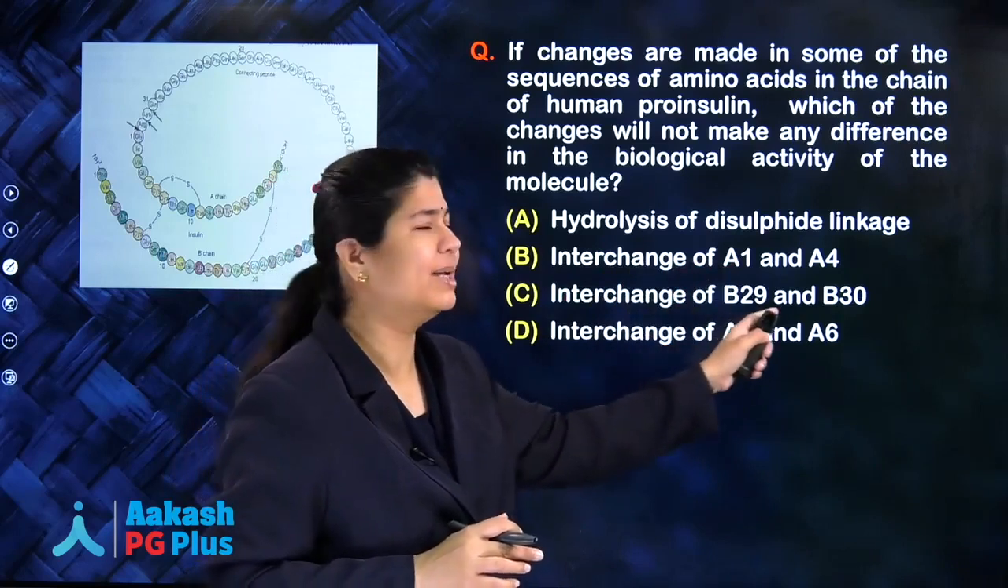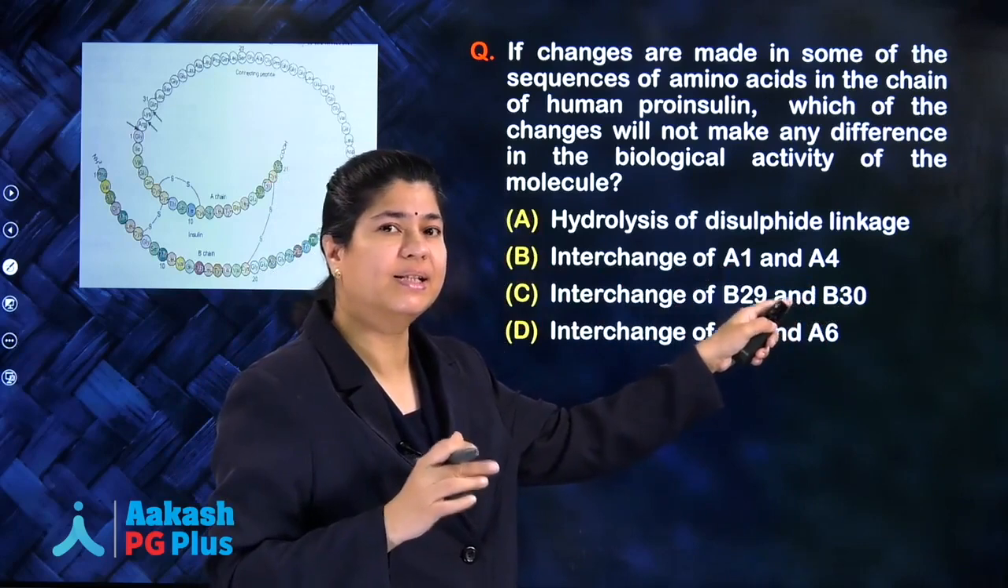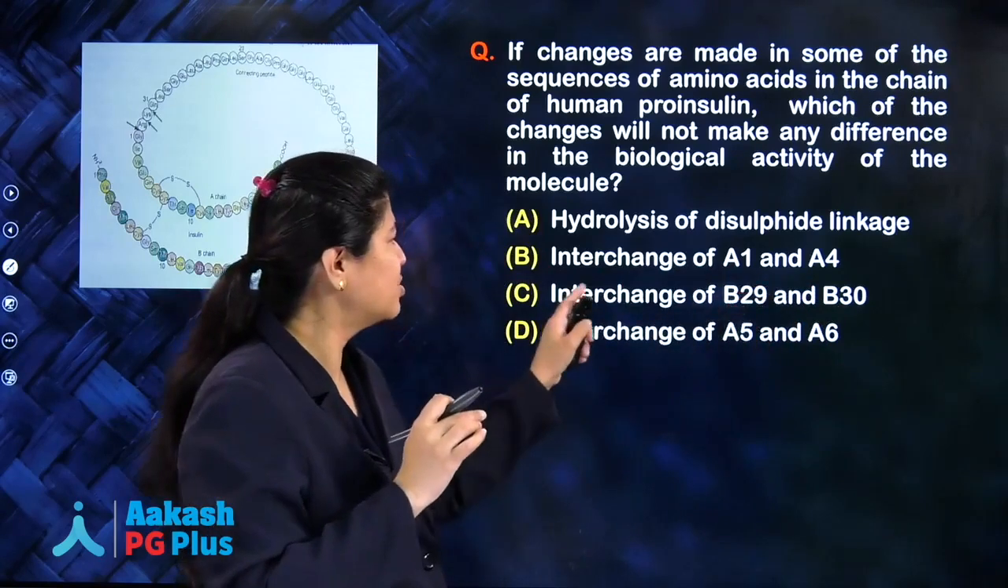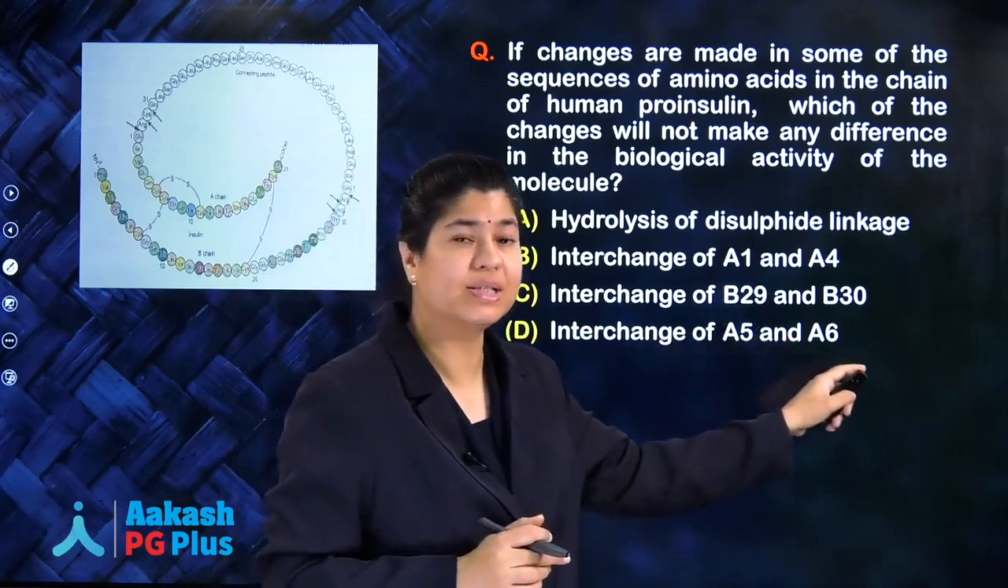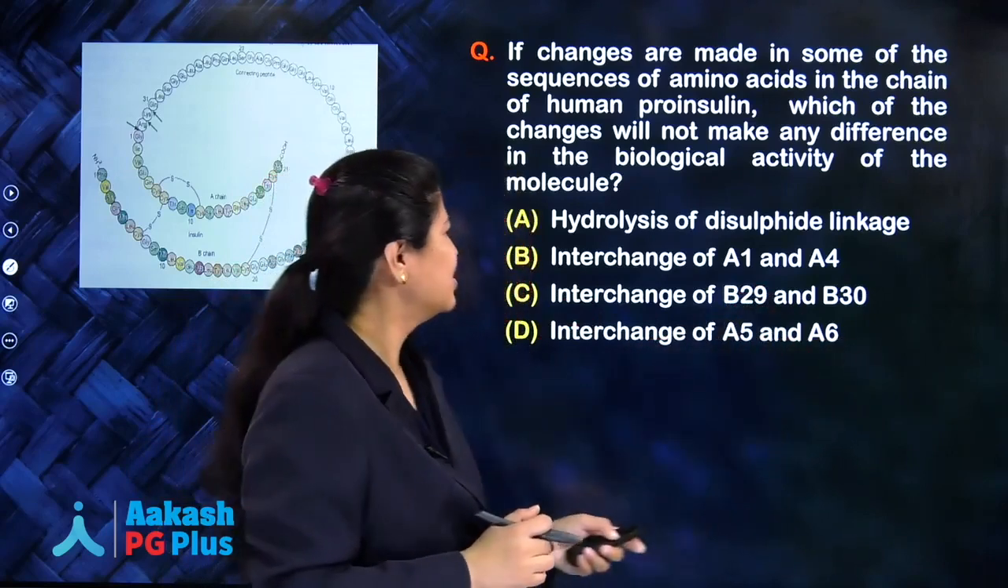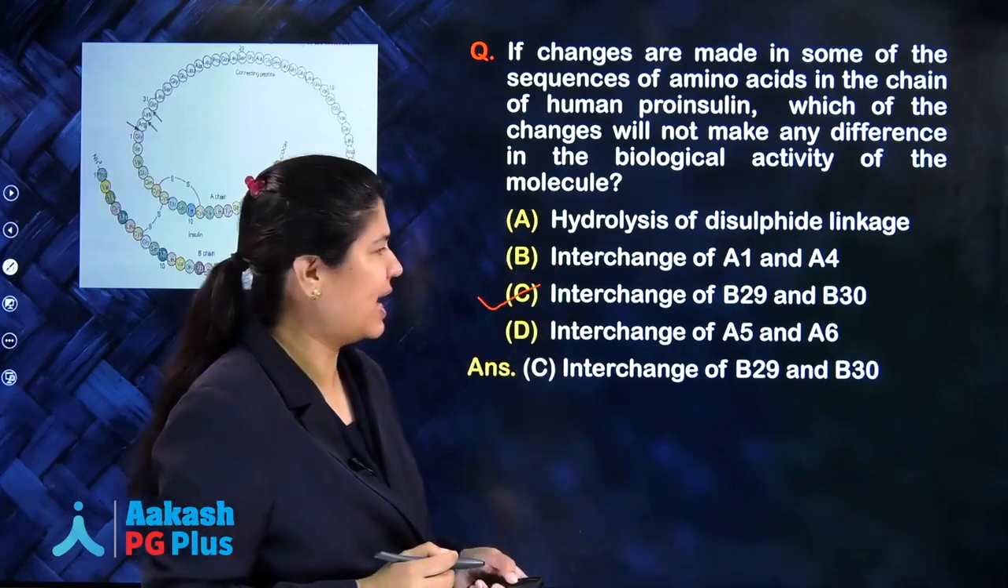Interchange of B29 and B30. Yes, this falls in the concept which I discussed, that is B26 to B30. So this should be the answer. See the next option also, interchange of A5 and A6. Of course, this will make a change in the function. So the answer is interchange of B29 and B30.